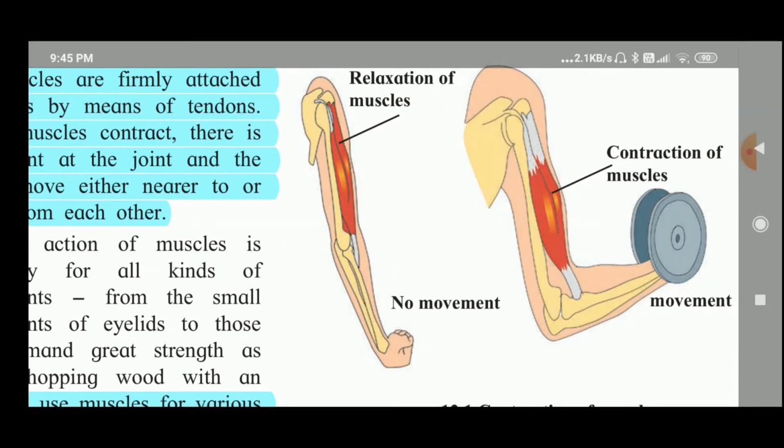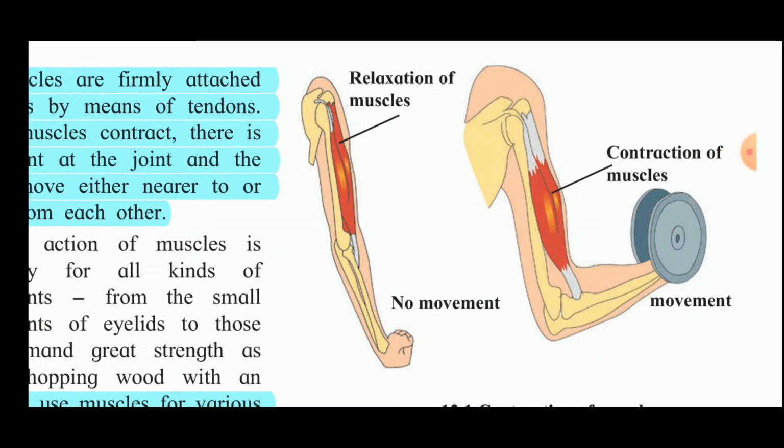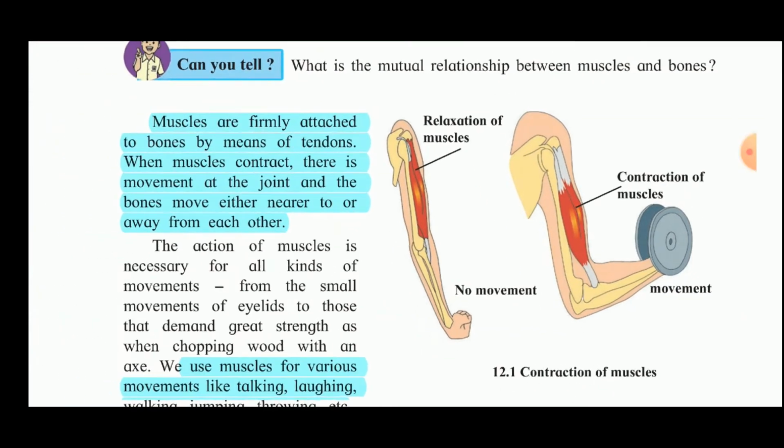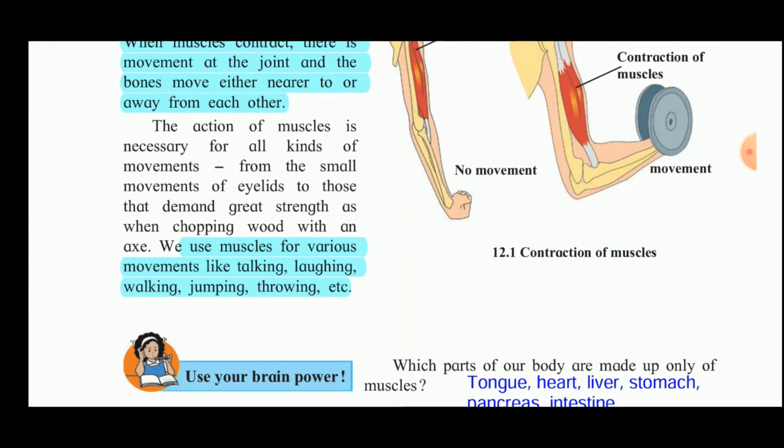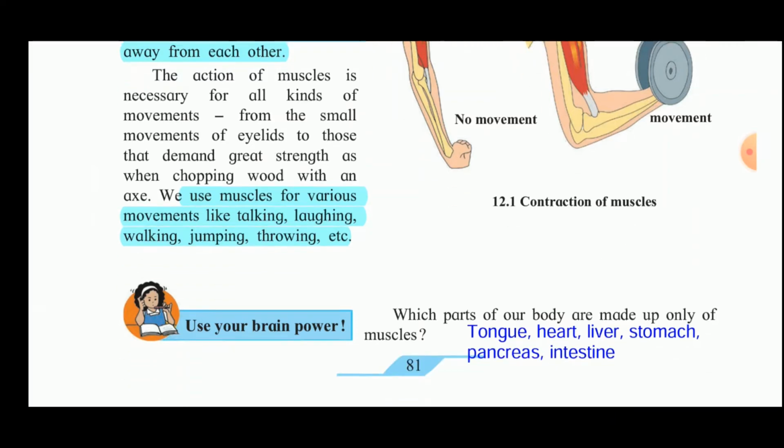When contraction of the muscles is there, then movement is there. So the contraction and relaxation of the muscles helps in movement. Even the eyelid movement is due to the muscles.